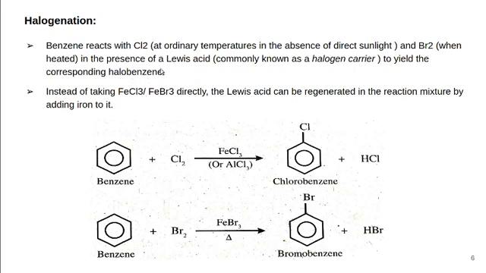That means different halogens react with benzene under different conditions. Chlorine needs ordinary temperature, and the reaction can occur in the absence of direct sunlight. But when we use bromine, the reaction needs the presence of a Lewis acid and heating.